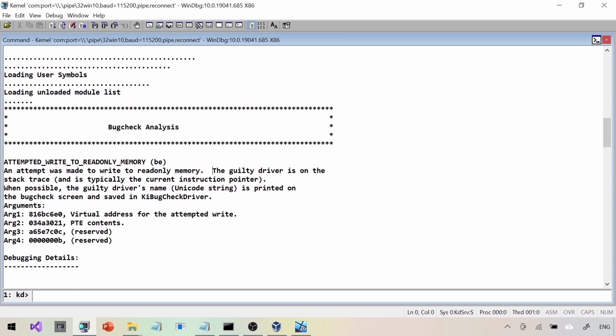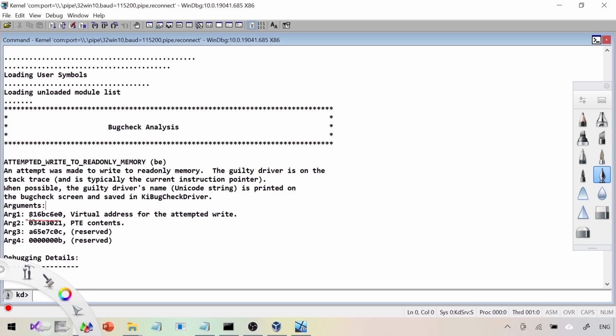Let's have a look at the addresses which it is trying to access. We have a couple of more information in the bug check parameters. Let's see what those parameters mean. In this case, this is the virtual address which it is trying to write to. Virtual address for the attempted write. And this is the PTE content. Let's verify these two pieces of information. And the other two are reserved. We will verify the first two and what that means.